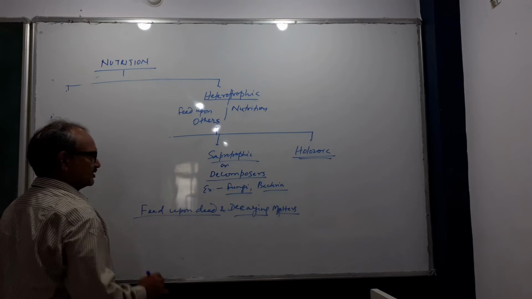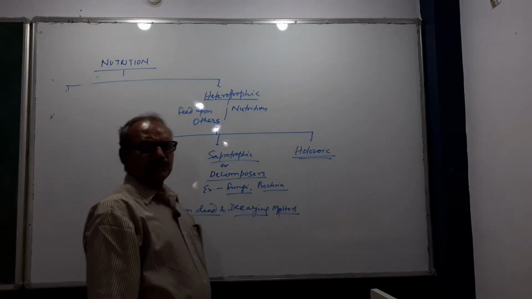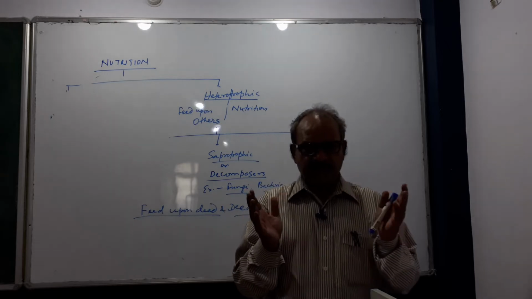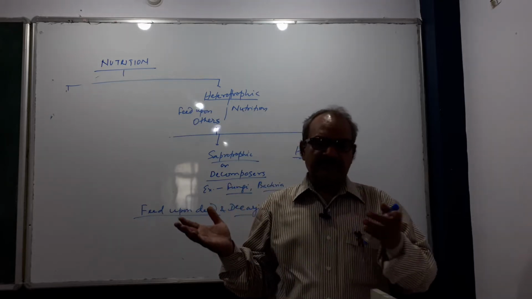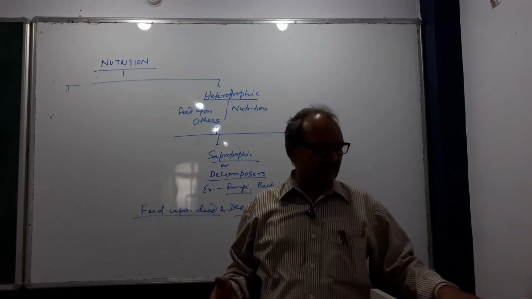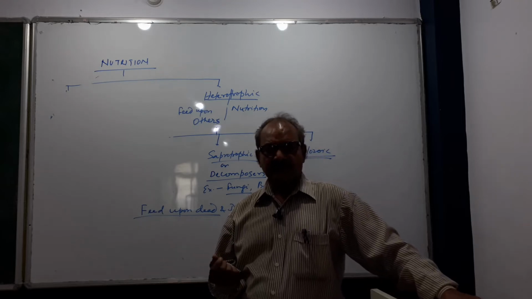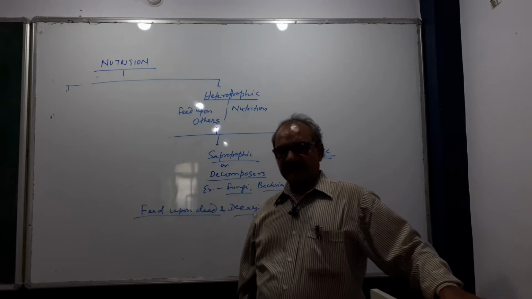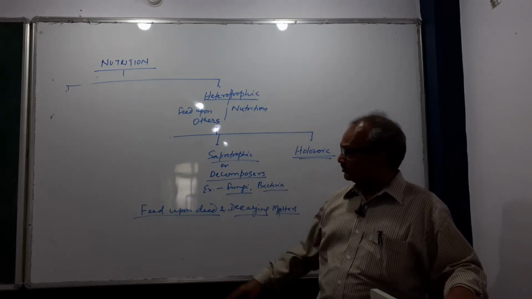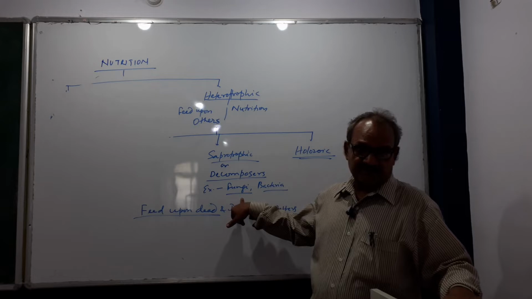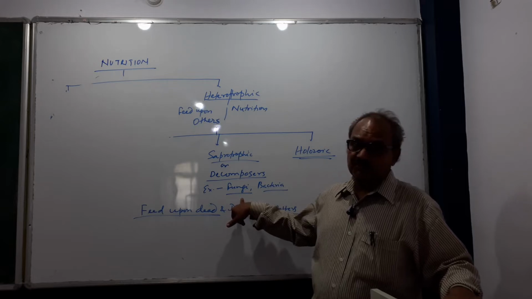Decaying matters, dead and decaying matters. You see mushrooms in the market these days. Mushroom is one of the most palatable foods present in the market. What is mushroom? That is an example of edible fungi. From where does it grow?